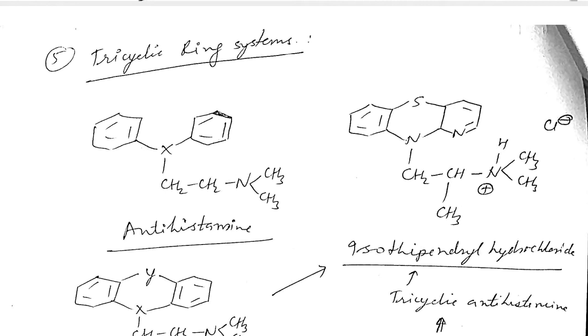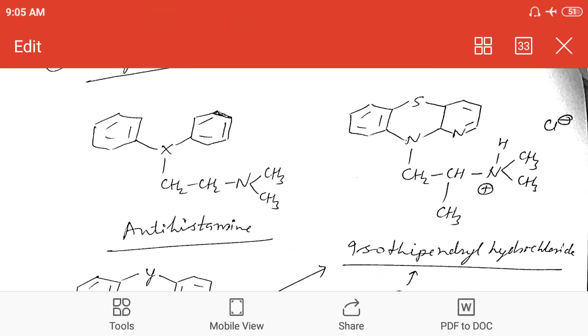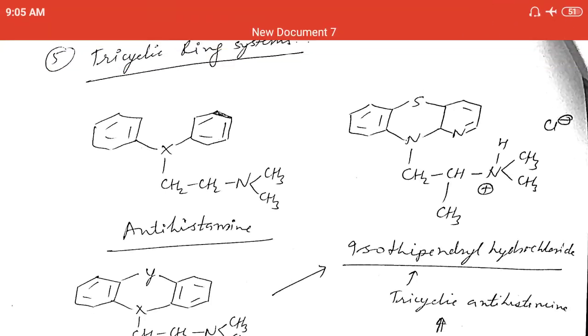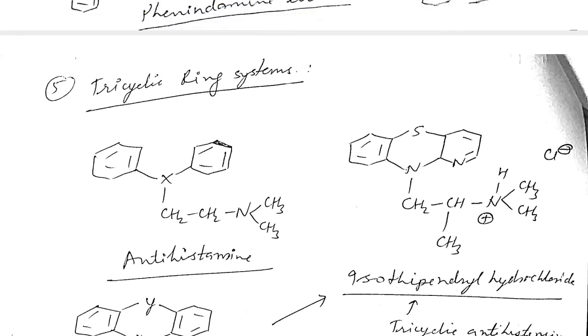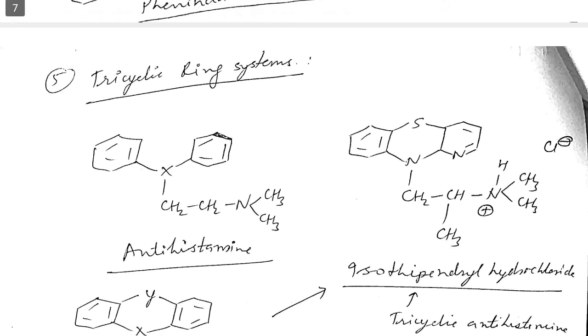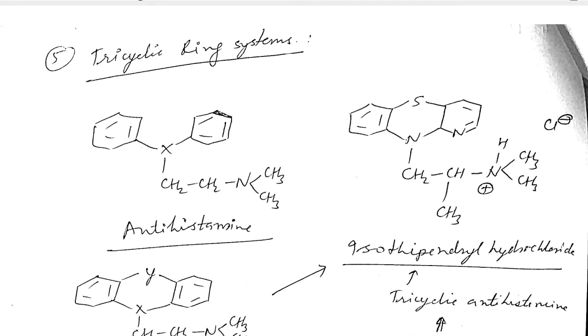Now today we will discuss another important category of antihistaminic H1, and that is the fifth category, the tricyclic ring system. Tricyclic ring system is the name associated with three rings joined together.